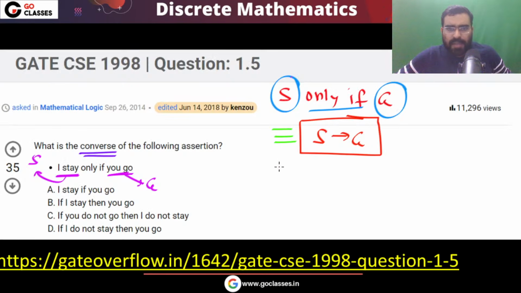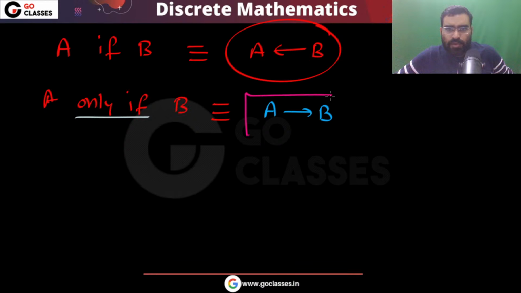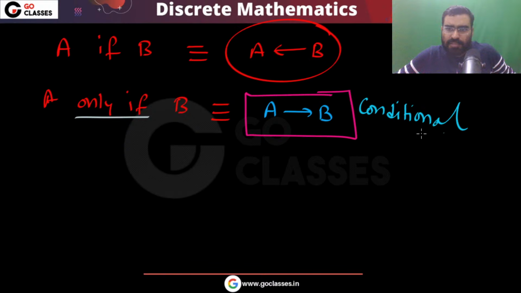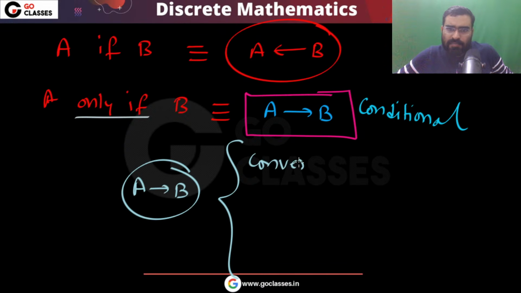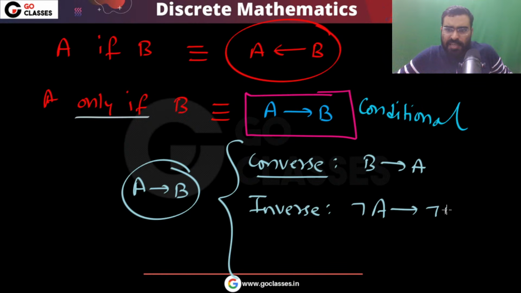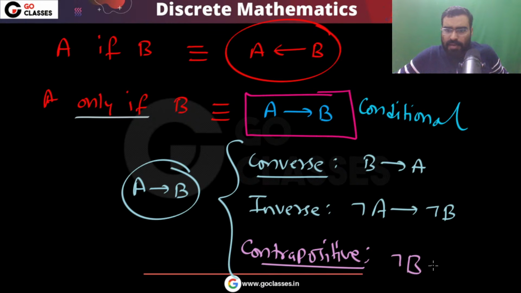Now let's move on. What is the converse of this? If I give you this statement, this is a conditional statement. For this conditional statement, what will be the converse? There are three things. For A implies B, the converse will be B implies A. There is something called inverse. Inverse will be negation A implies negation B. And the contrapositive will be negation B implies negation A. These are the three things.